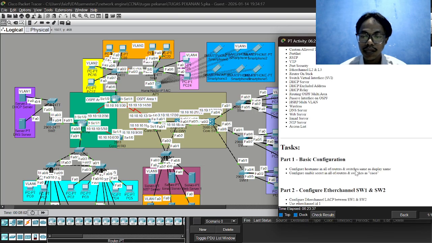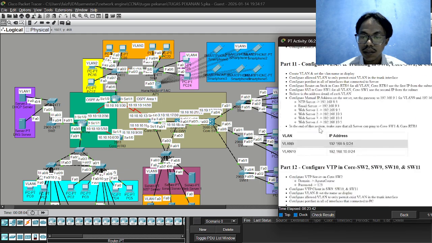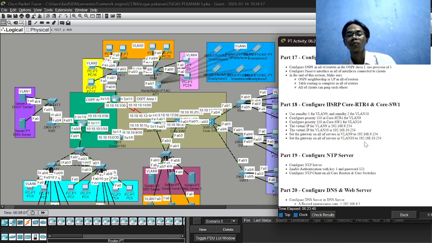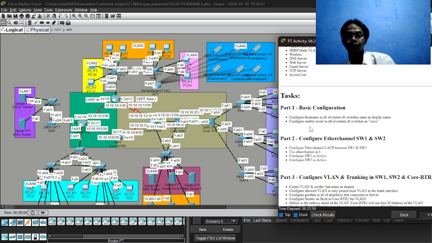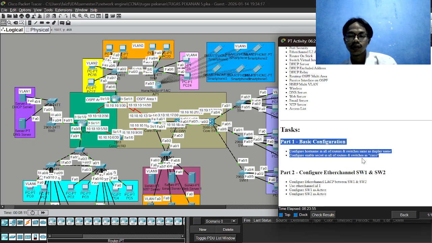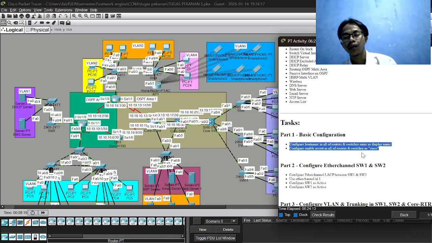Okay, let's go for the tasks first. Part 1 has many tasks, up to 22. Let's configure part 1 first, the basic configuration. This is the part where we must configure all of the nodes, the points that we must configure.